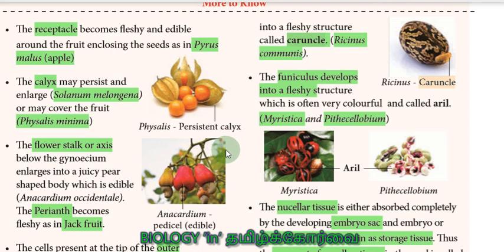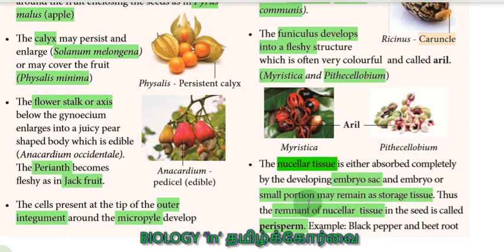Many questions, 1 mark, 2 mark, 3 mark, 5 mark questions can be asked in the board exam. And also in the NEET examination, surely a match the following type of question can be asked, right? By giving the technical terms, like Ricinus communis matched with caruncle, in the same way funiculus matched with Myristica, perisperm matched with black pepper, beetroot, etc. Okay, so please learn thoroughly, students.